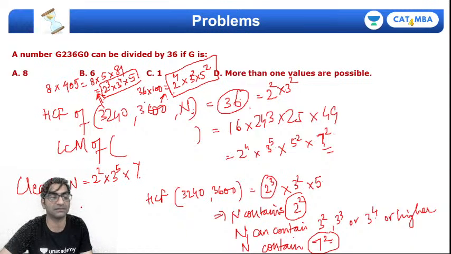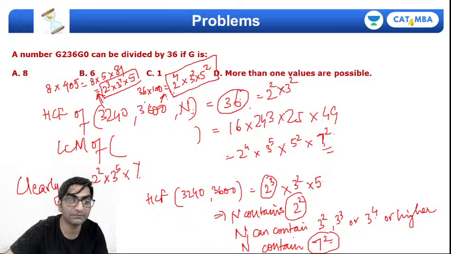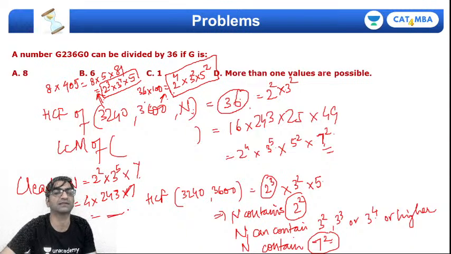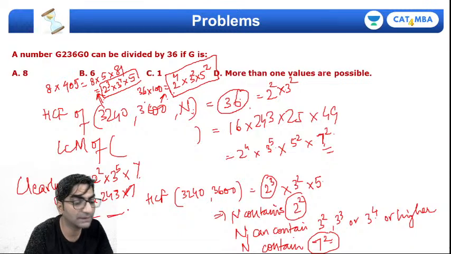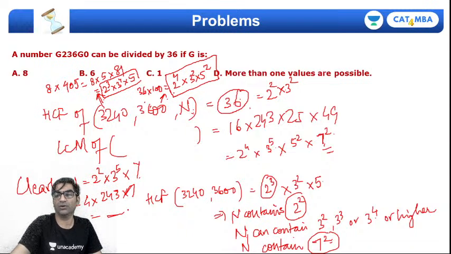So that's my answer, right. What do I get? 4 into 243 into 7, right. That's your answer. Whatever it is, just calculate it. Hope that's clear to everybody.